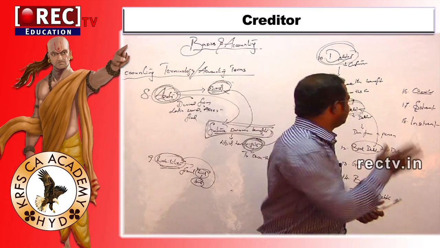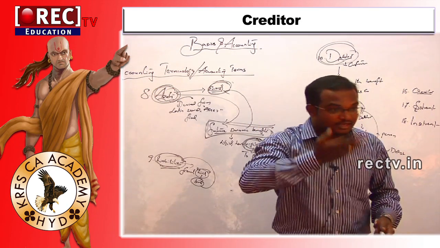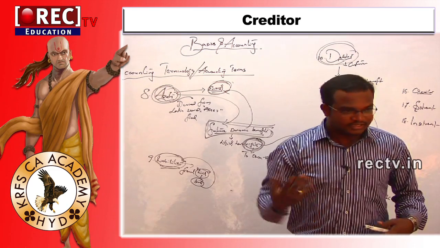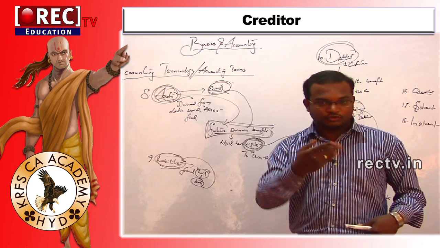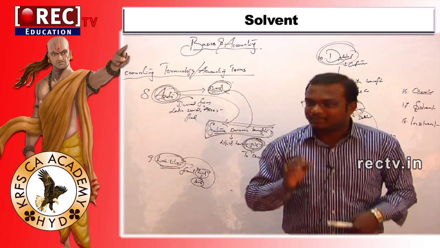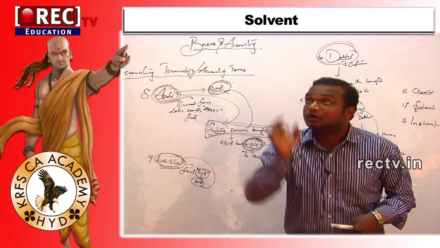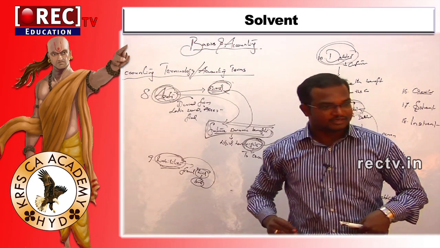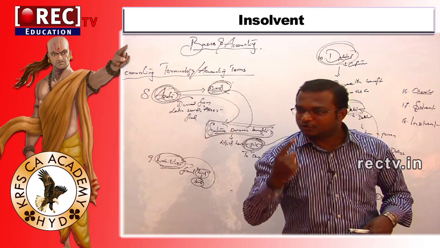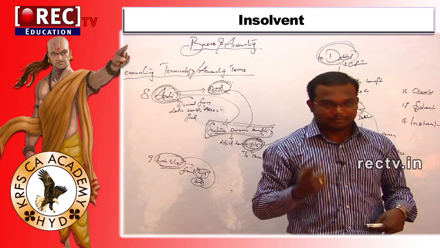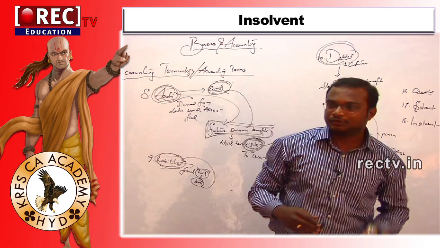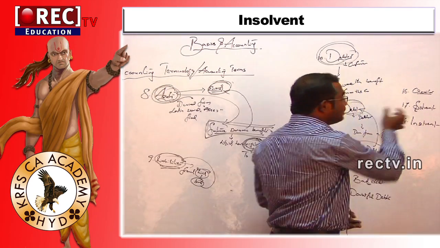Many of them think solvent and good debts are the same. That means money is recoverable, and that is nothing but good debts. You are going to think that is solvent. Please remember, sir, you need to compare total assets with total liabilities. That means the company is ready to pay the whole liabilities. That means assets are more compared to liabilities. That is nothing but solvent.